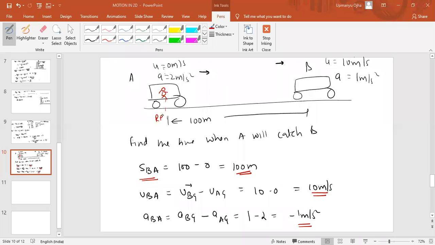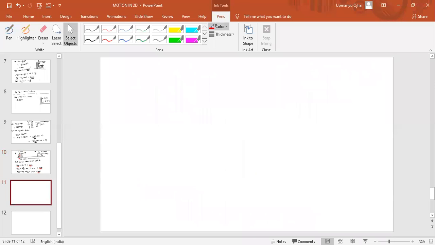So, can we apply the equation of motion in relative terms? If I apply the equation of motion in relative terms, the displacement of B with respect to A must be equal to the initial velocity of B with respect to A into time t plus half into the acceleration of B with respect to A into t square.